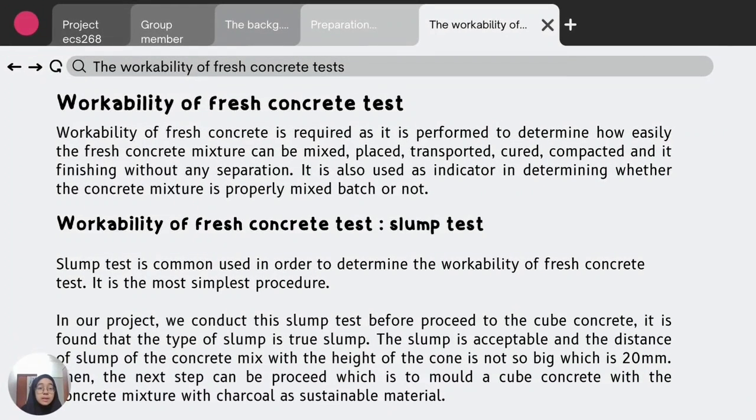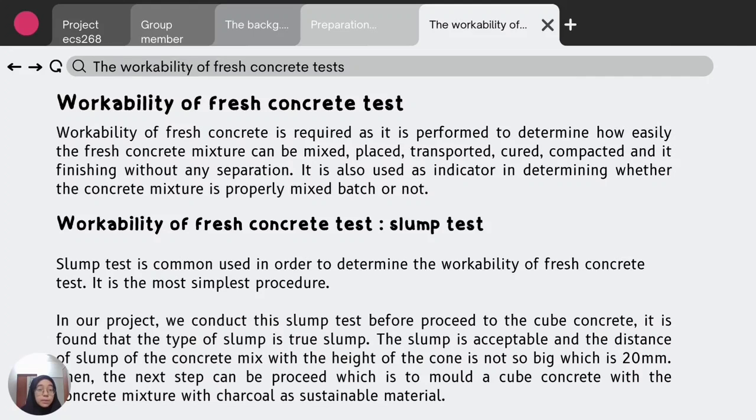For the workability of fresh concrete test. Workability of fresh concrete is required as it is performed to determine how easily the fresh concrete mixture can be mixed, placed, transported, cured, compacted, and finished without any separation. It is also used as an indicator in determining whether the concrete mixture is properly batch mixed or not. For the workability of fresh concrete test, we use the slump test method. The slump test method is commonly used to determine the workability of fresh concrete, and it is the simplest procedure.